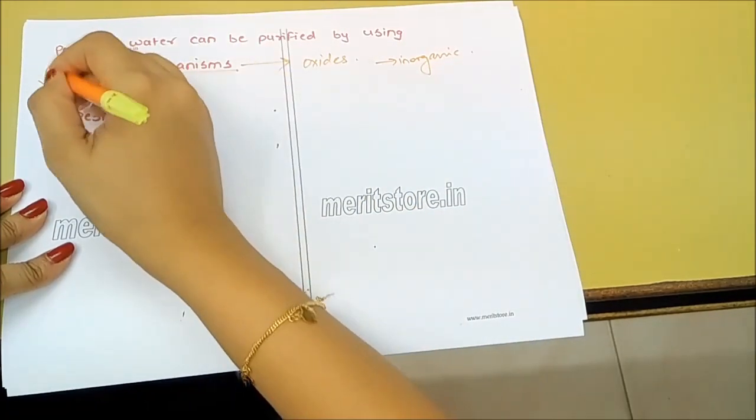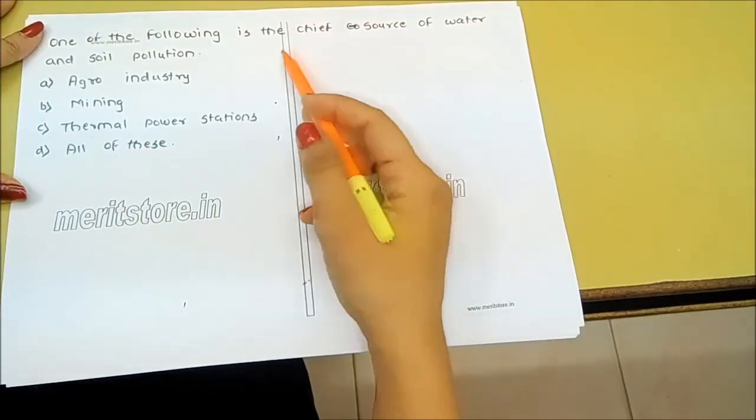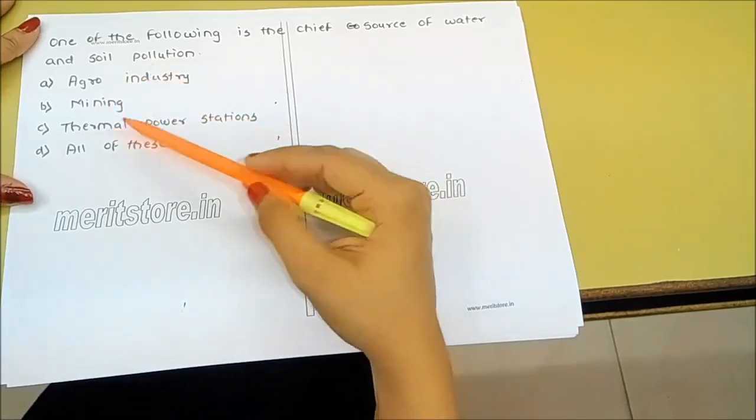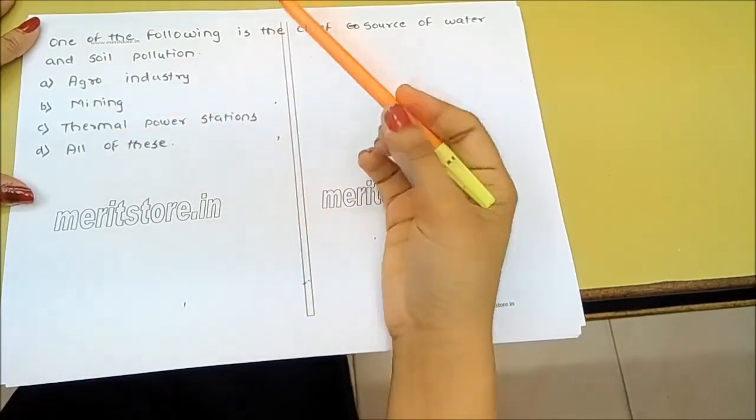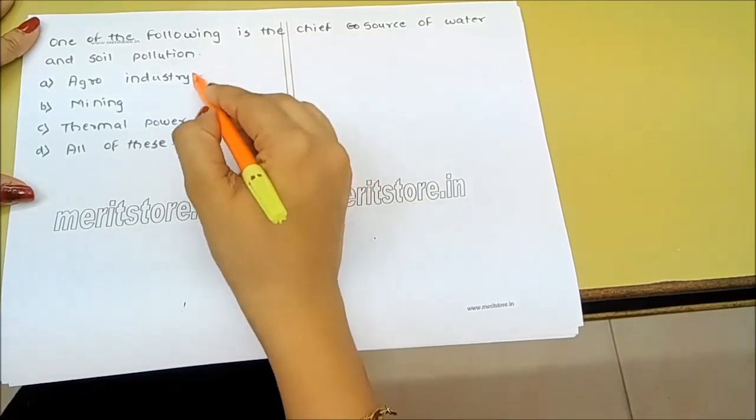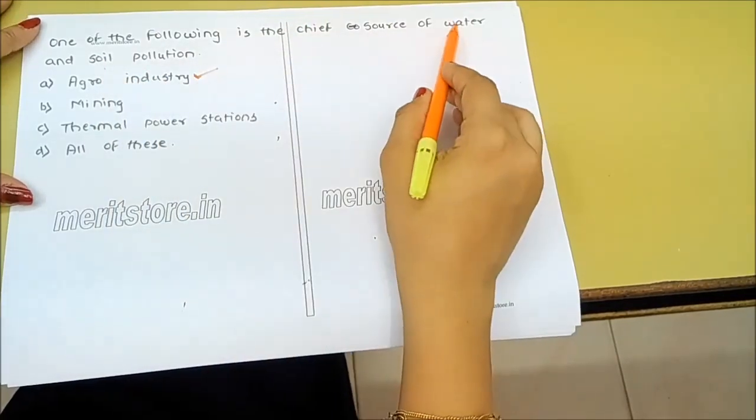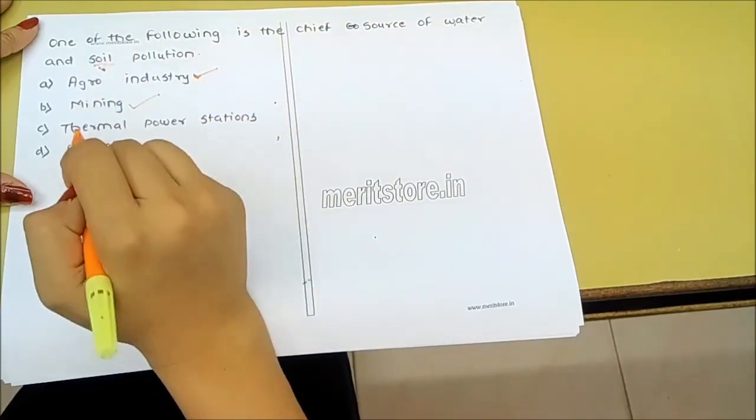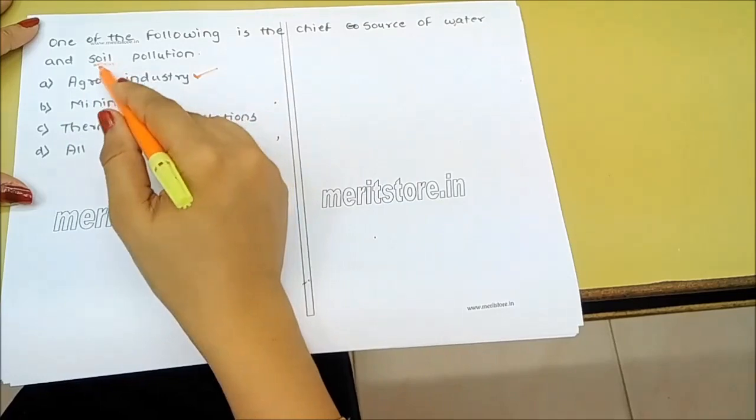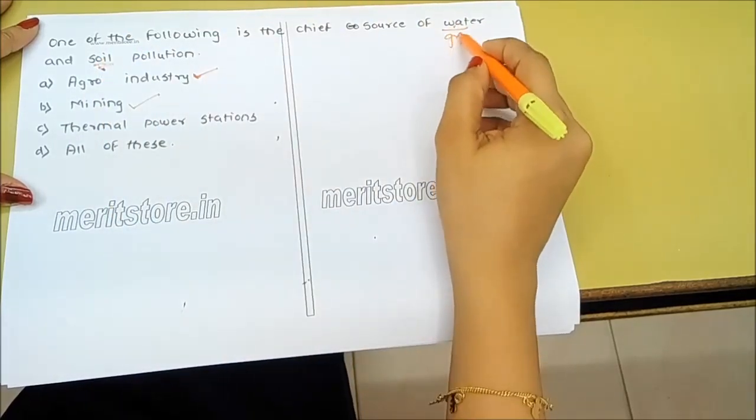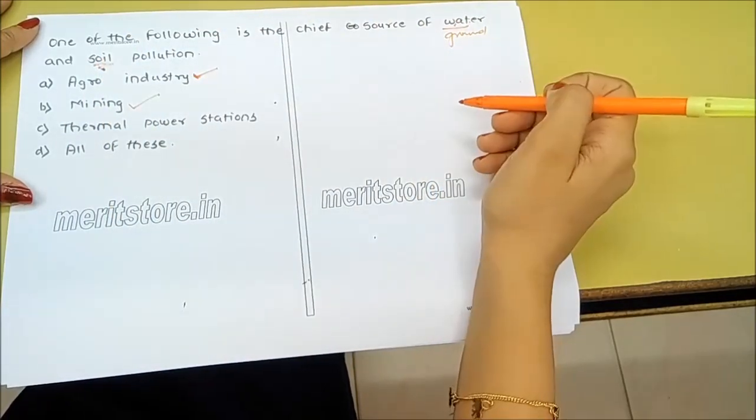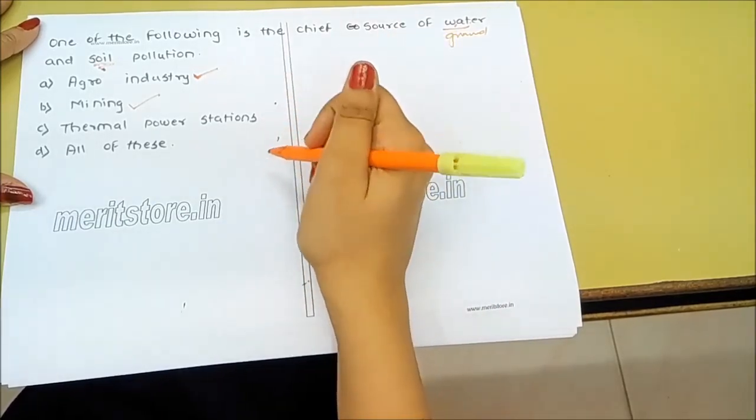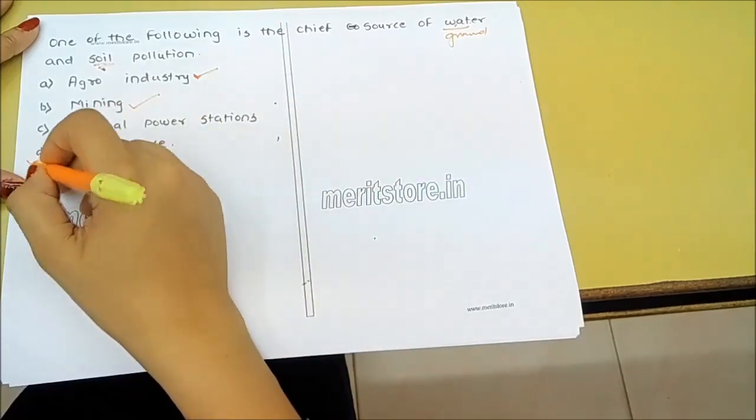So A, microorganisms. One of the following is the chief source of water and soil pollution: agro industry, mining, thermal power station, all of this. Agro industry also causes soil and water pollution through agricultural waste products. Mining causes a large amount of soil pollution, wherein the chemicals also seep through the groundwater, causing water pollution as well. Thermal power stations also cause both of these kinds of pollution. So the answer is all of this.